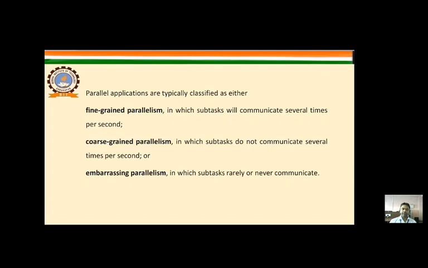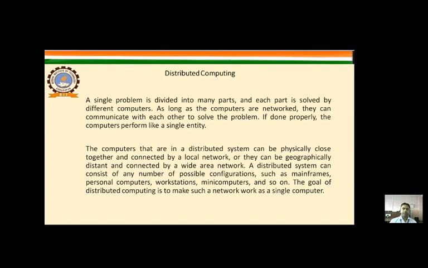So, in parallel processing, suppose that we have two processors running simultaneously. These are the categorizations on the basis of how many times these subtasks communicate with each other per second. In fine-grained parallelism, they communicate several times; in coarse-grained parallelism, they do not communicate several times, or we can say that sometimes they can communicate. And in embarrassing parallelism, subtasks rarely or never communicate. So these are the parts of parallel computation.